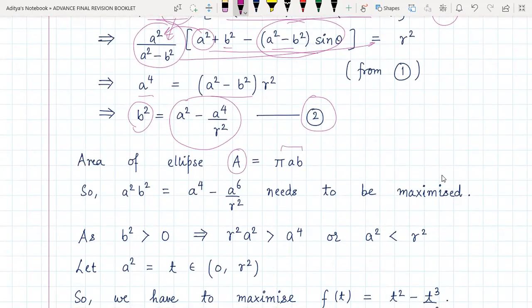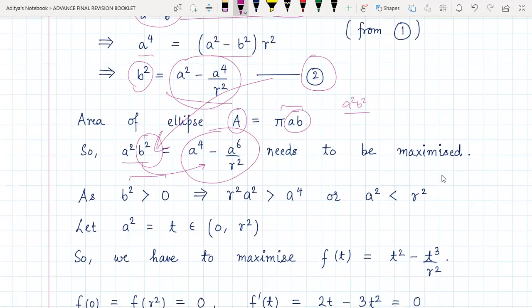Since we want to maximize this quantity, we basically can say a square b square needs to be maximized, but a square b square can be written as this quantity. The reason being, b square I have substituted in from equation number 2. If I substitute its value in here, this would become this thing, which needs to be maximized. But b square is obviously greater than 0. It has to be. So this thing is greater than 0,